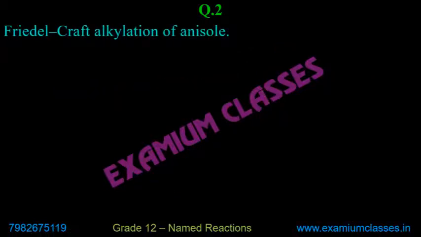Next, Friedel-Crafts alkylation of anisole. Now, if it is anisole, the difference will be that it will have OCH3 group, and OCH3 group is ortho-para directing.